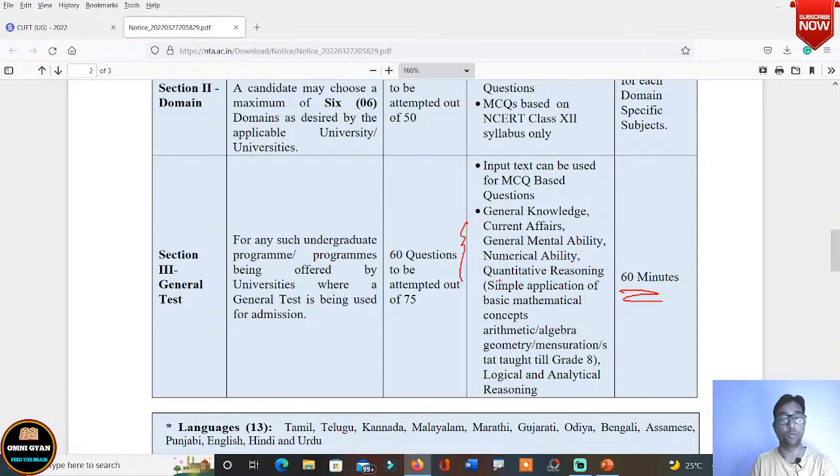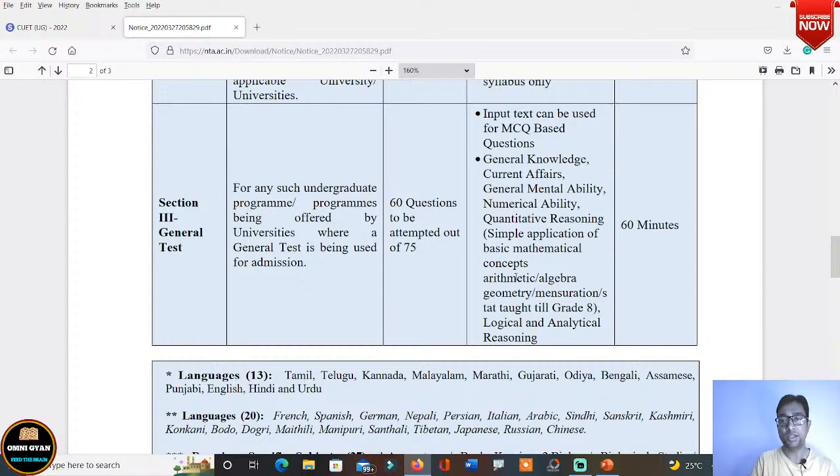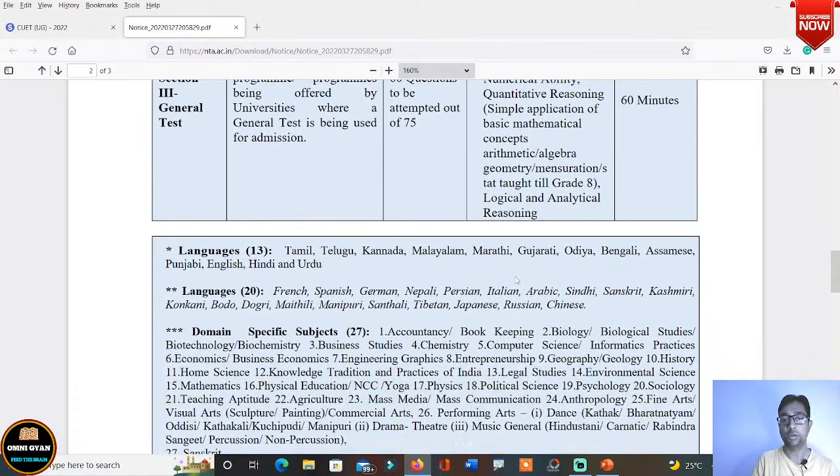Now here you will get 60 minutes, तो आपको 60 minutes यहाँ पे मिलेगा, ठीक है। आप इसको पढ़ लीजिएगा बहुत अच्छे से, again and again you read so that you don't miss anything.